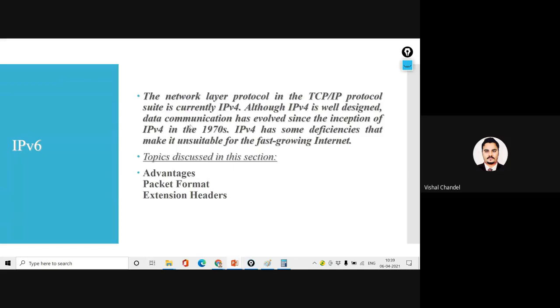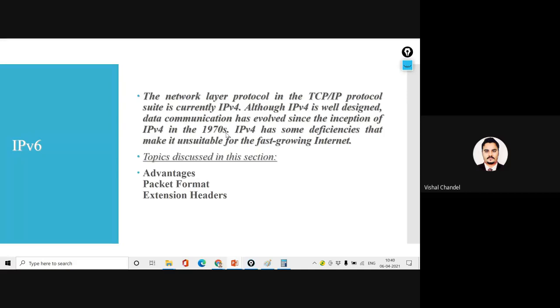Now, always keep this point in mind. Although IPv4 is well designed, data communication has evolved since the inception of IPv4 in the early 1970s.